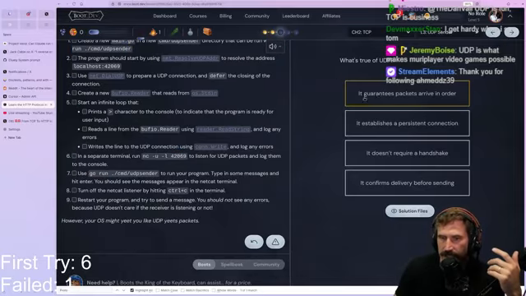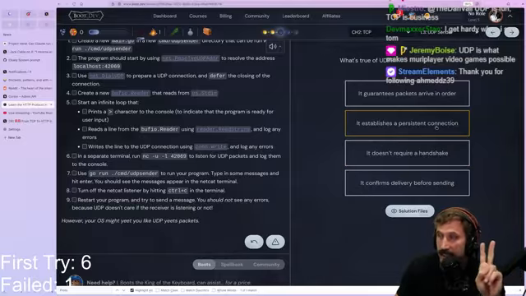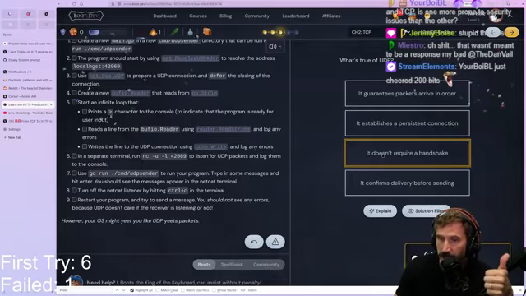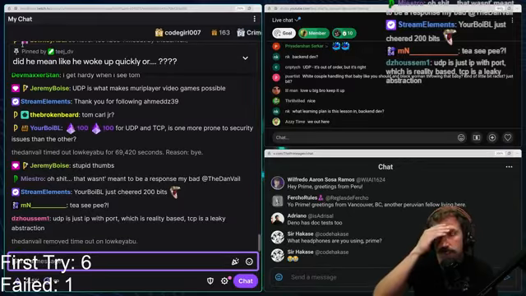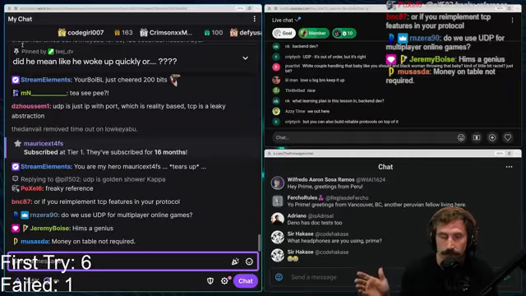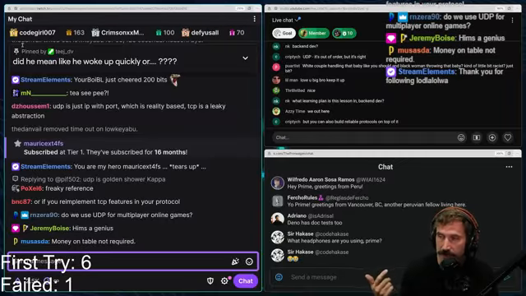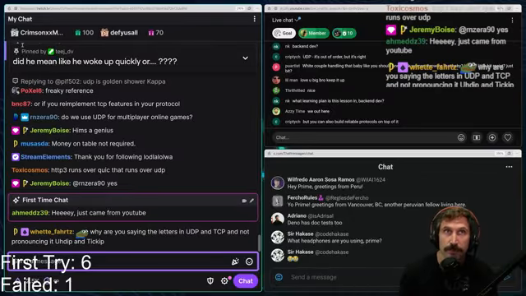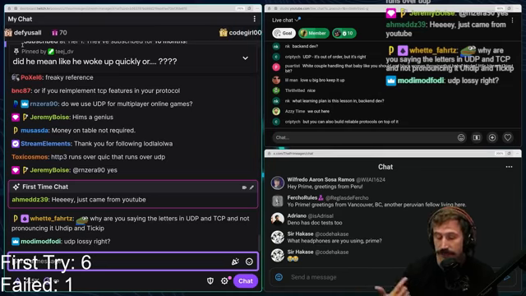What's true of UDP? It guarantees packets arrive in order? No. It establishes a persistent connection? No. It doesn't require a handshake? Yes. Bam. So remember that when it comes to UDP or TCP, both of those are just protocols. They don't have any meaning beyond how you implement a security issue into your UDP strategy versus your TCP strategy.